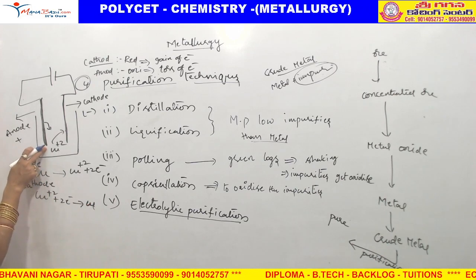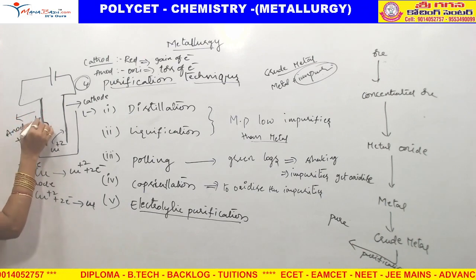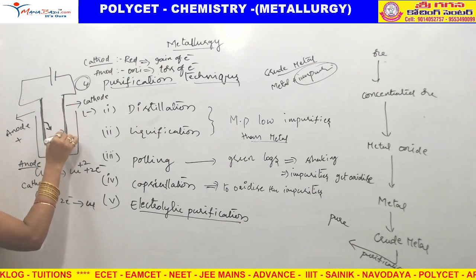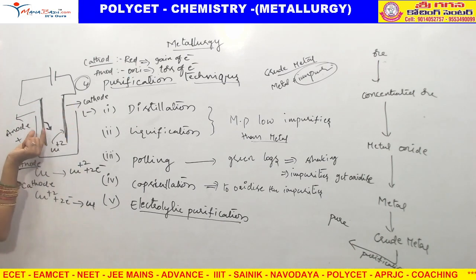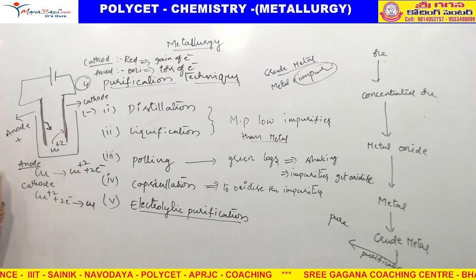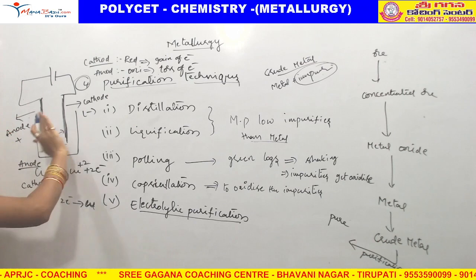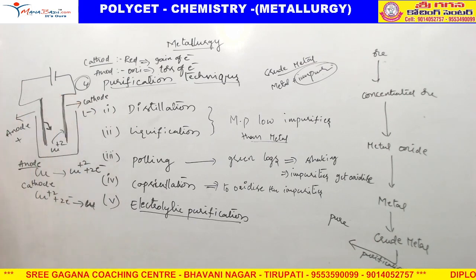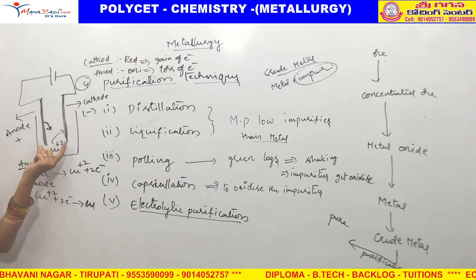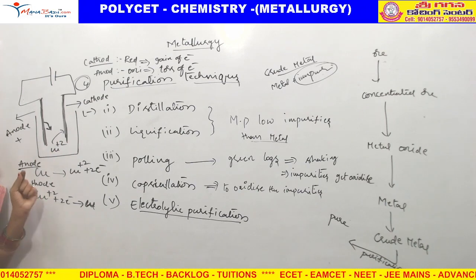Here the impure copper is decomposing. Slowly the weight of the impure copper is reduced, and slowly the copper weight at the cathode increases, because it is converting to Cu2+ and going and attaching to the cathode. In this way impurities are removed at the anode itself and pure copper is formed at the cathode. This is how we purify. Mostly we use this easy method, electrolytic purification. Like this way we are purifying the metals.